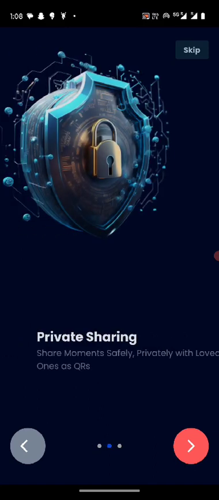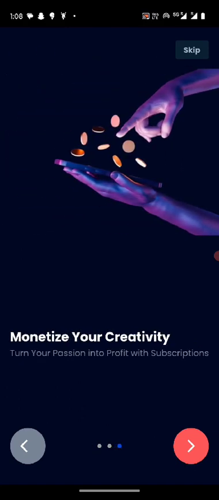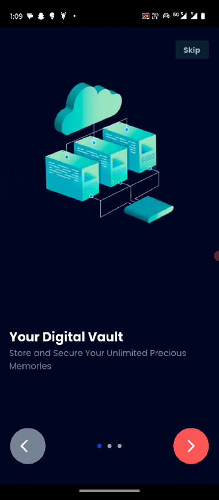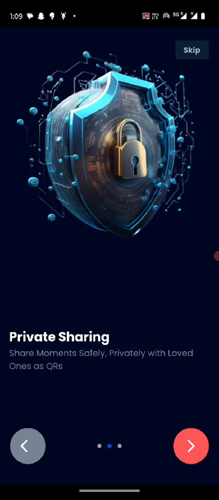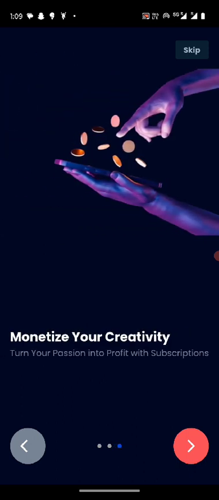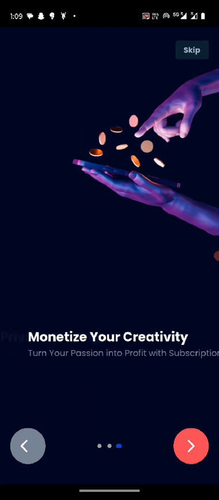So this is an application basically as a storage solution. As you can see in the introduction screens, it's your digital vault. Basically, we can store secure and unlimited precious memories like videos, images, documents, and a lot of things. Then it can be monetized also, as we have provided a subscription feature for all of the users. So each user can subscribe and monetize their content.